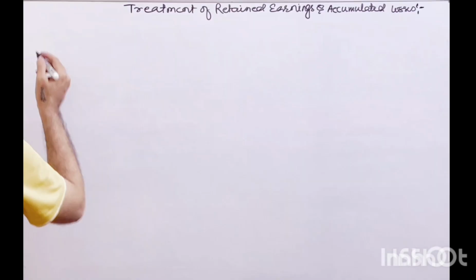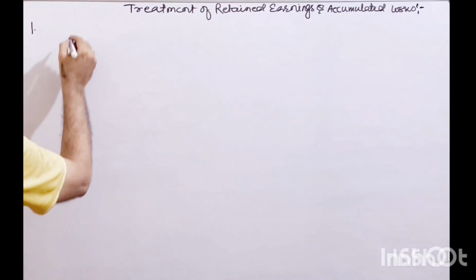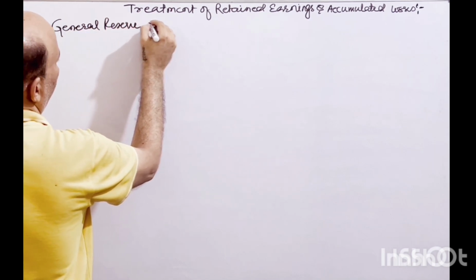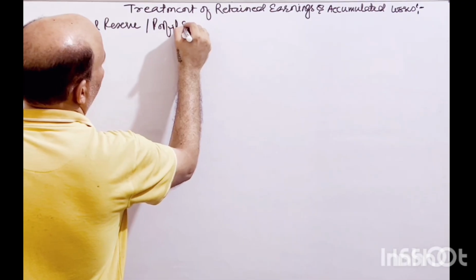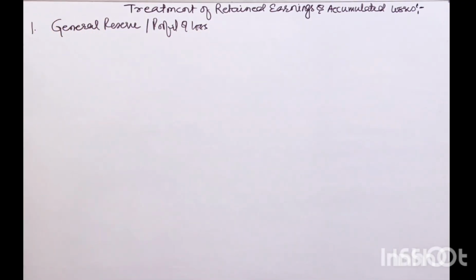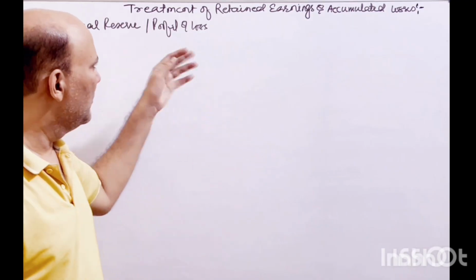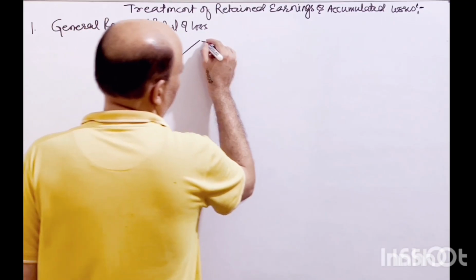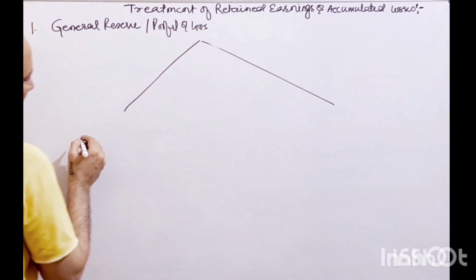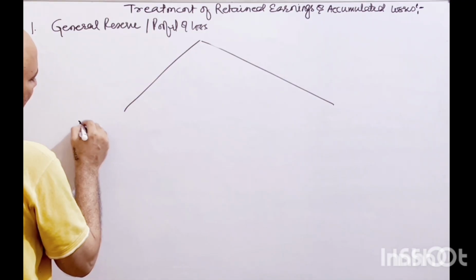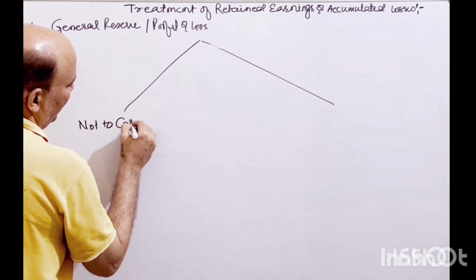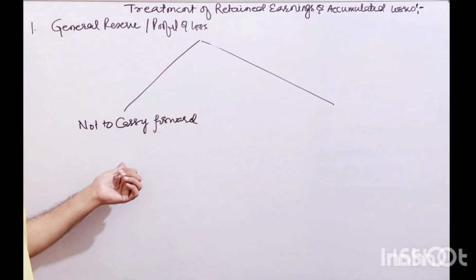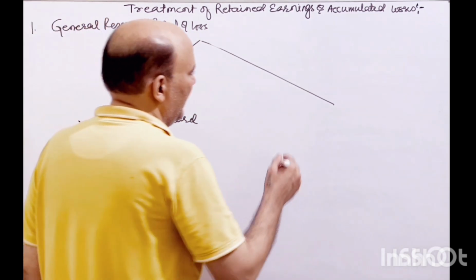Which is very easy. One by one we will take. General reserve. Let's say you have general reserve or you have profit and loss credit balance, right? If you have either one or both of them, in that condition there are two situations. Again, if the partners don't want to carry forward, so I'm writing not to carry forward, that means they want to distribute it, or the question is silent, then we will take this one, right?